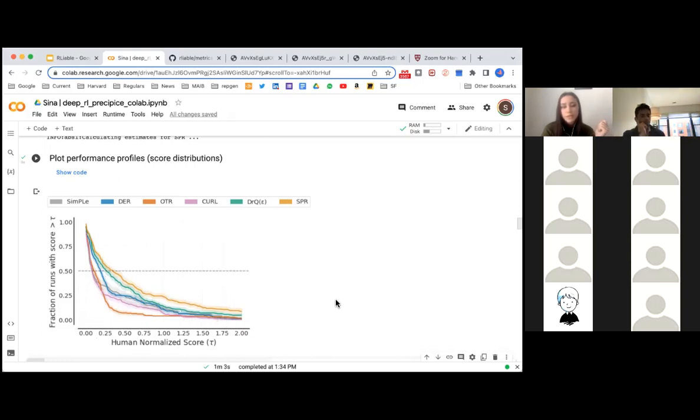Immediately, the thing you can see here is that this orange algorithm, the OTR, is performing worse than SBR. So the main takeaway is that the further up your curve is, the better you're doing. And I think that's a really important initial takeaway that zooms out and gives you a global perspective: across all the games, across all the runs, you're just doing better with one over the other.